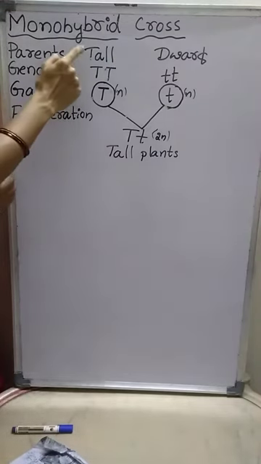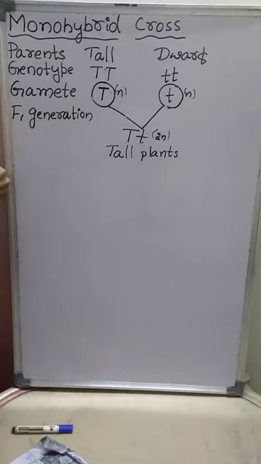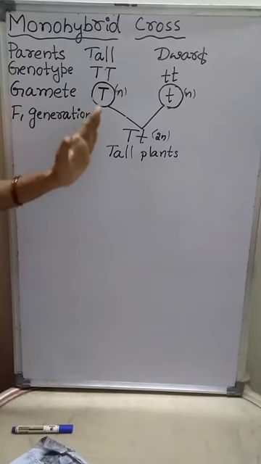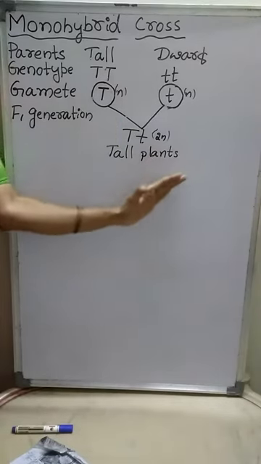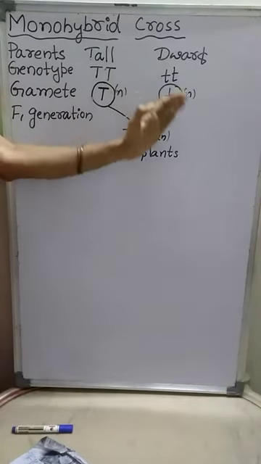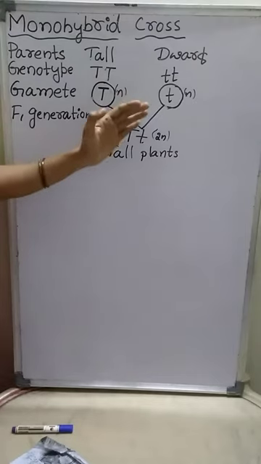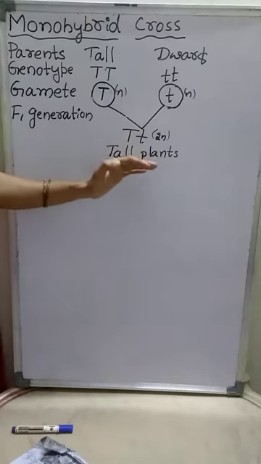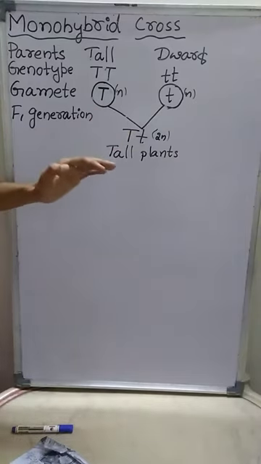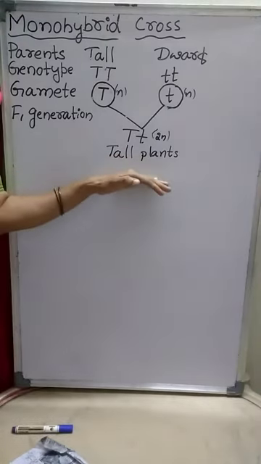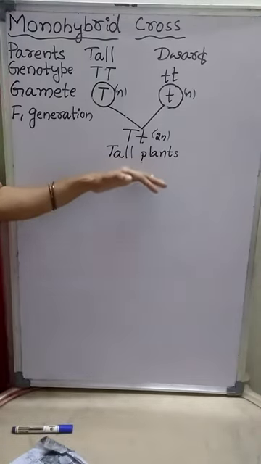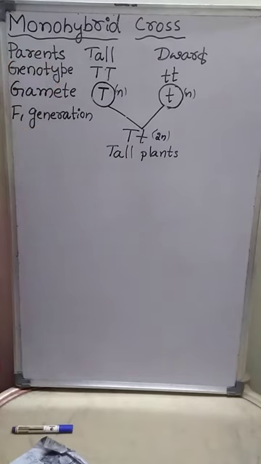In the F1 generation, Mendel got only tall plants, and it is called the dominant character. It explains the law of dominance.